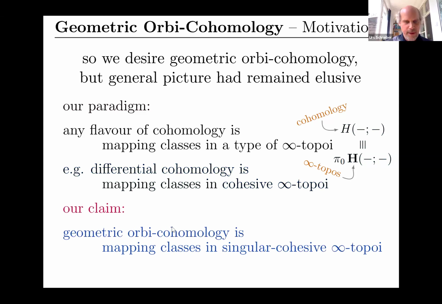And the claim that I want to be presenting today, or that I want to invite you to, maybe I won't have time to really say much about it, is that geometric orbifold cohomology is actually the intrinsic cohomology of what I'm going to call singular cohesive infinity topoi. So these are the things I will explain, but this is the claim we're making here.